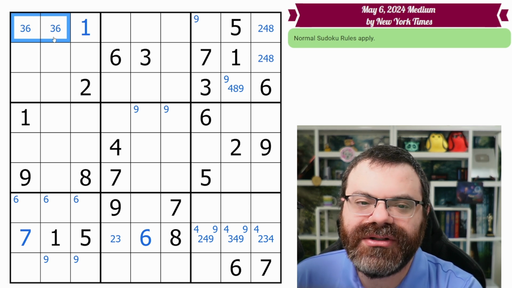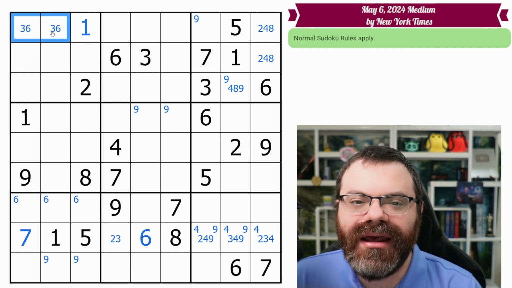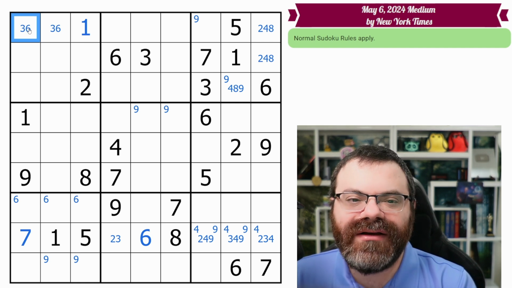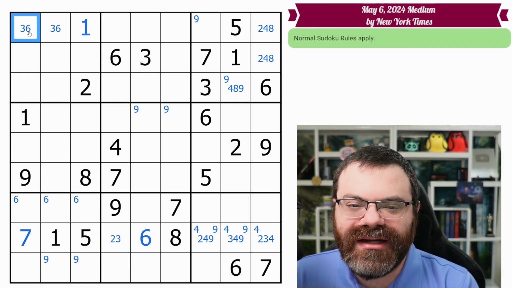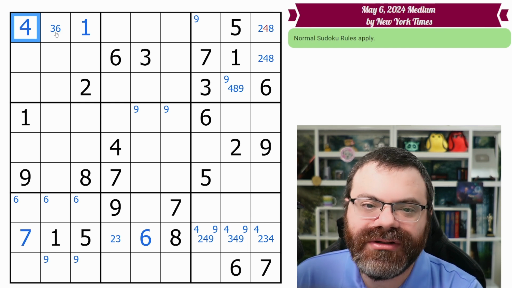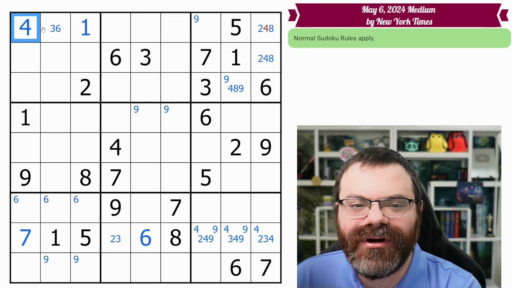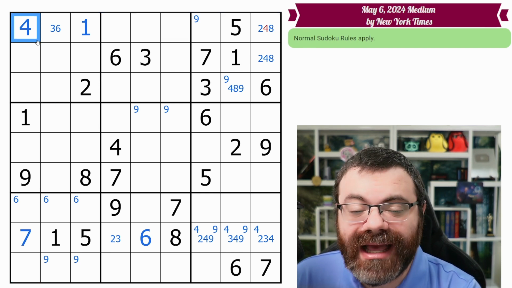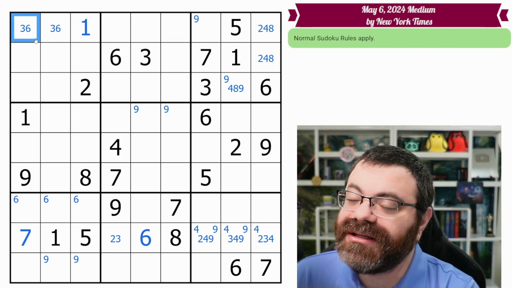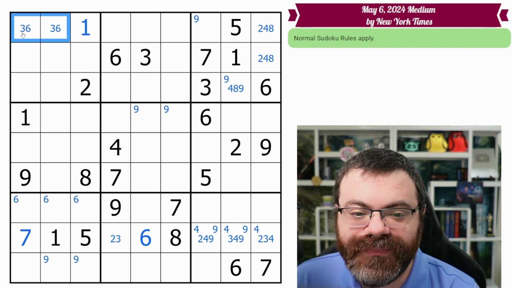And what the center marks are doing is they're much more powerful. Because what they're saying is, this is the comprehensive list of digits that can go in this cell. And you might say, well, I thought maybe a 4 could go in this cell, right? If I try to put a 4, it doesn't turn red. There's nothing in the row, there's nothing in the column, there's nothing in the box to say this can't be 4. But I'd say, no, that's untrue, because it has to be a 3 or 6. If it's a 3 or a 6, it's not going to be a 4. It has to be a 3 or 6 because of our hidden pair that we found.